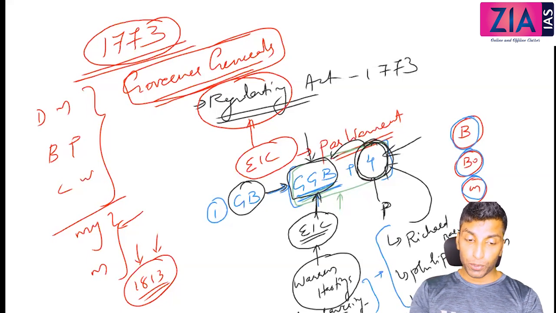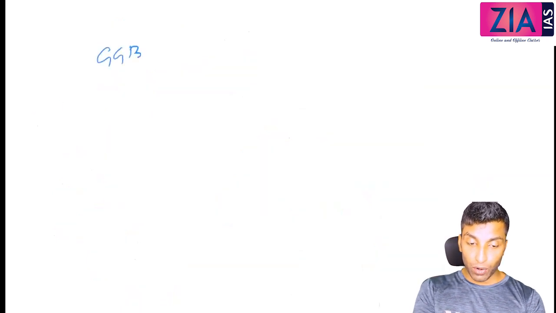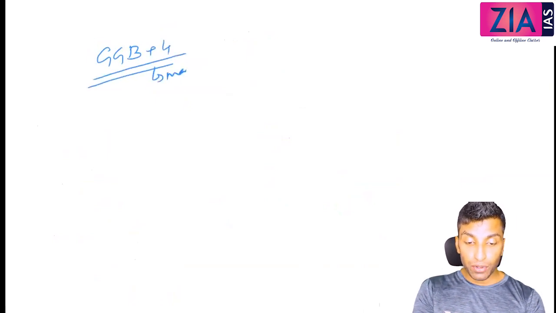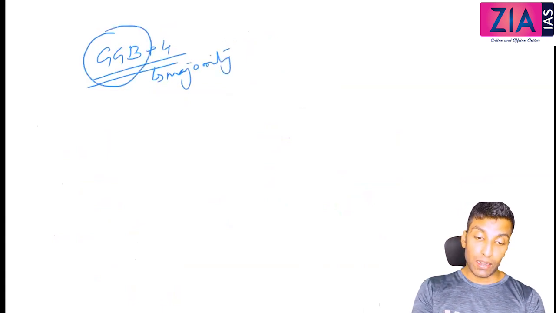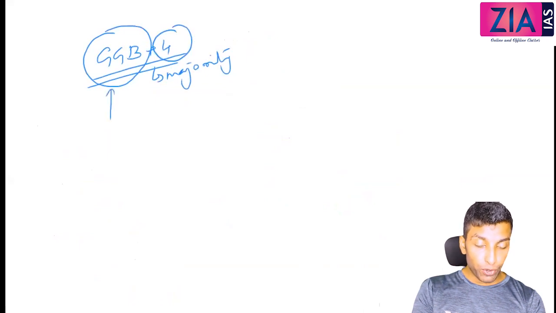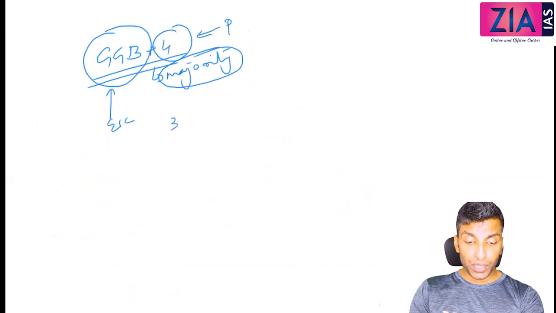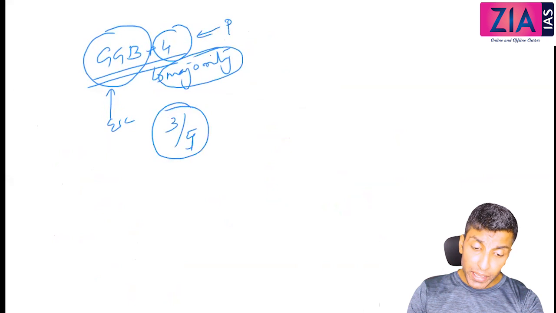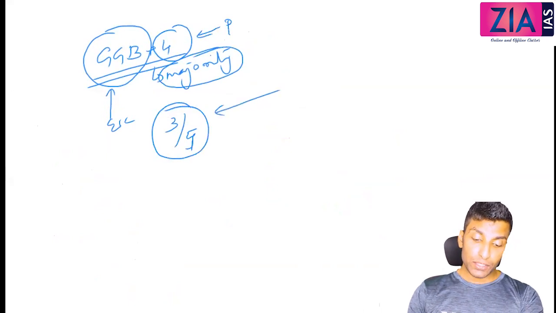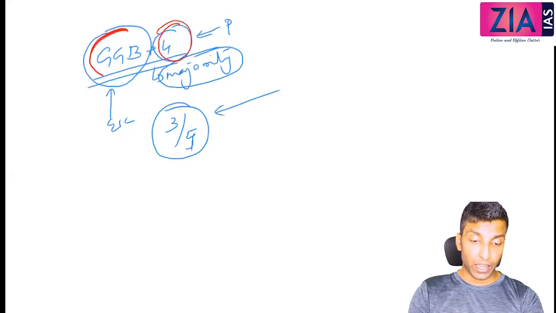Now here, one more point that you need to know is: Governor General of Bengal plus 4 members, and the decision has to be taken on the basis of majority. So I have told you the first point, the Governor became Governor General, then 4 members, and the appointment, this one by the company and this by the Crown. And decisions are taken on the basis of majority. Majority means here 3 out of 5, right? Total 5 were there, so 3 out of 5. And this became the biggest problem here. Through these 4 members the Parliament can regulate, first of all, because the Governor General alone cannot take the decision.